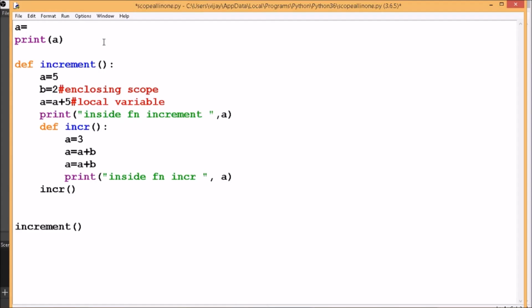In this program, instead of assigning a value to A, if we get the input from the user, we may write int input, enter a number. Still it's going to have a global scope. A is a global variable.